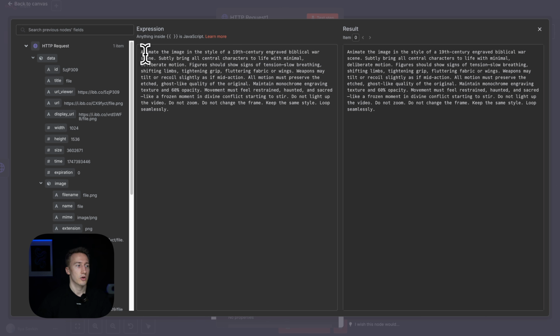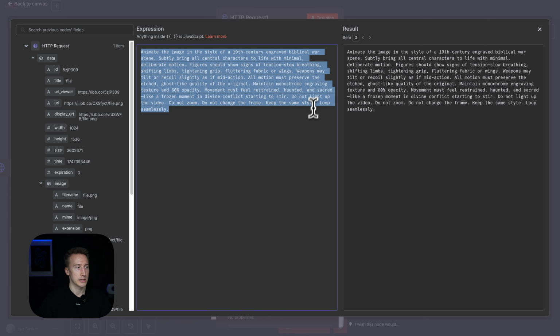So here we give the instructions that we need to animate this image in the style of 19th century engraved biblical war scene, and then we need to bring the characters to life with minimal deliberate motion, and we need to maintain chrome engraving texture and 60% opacity. So just some short instructions. Do not light up the video, because when I was testing the solution, it was lighting it up too hard. I don't know why. Do not zoom. Change the frame, keep the same style, loop seamlessly.